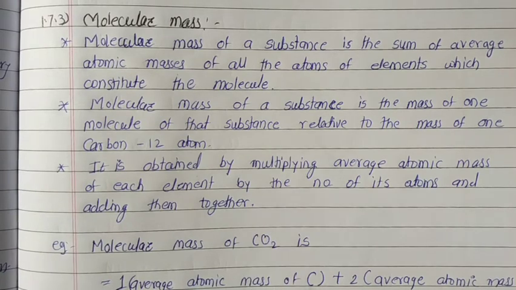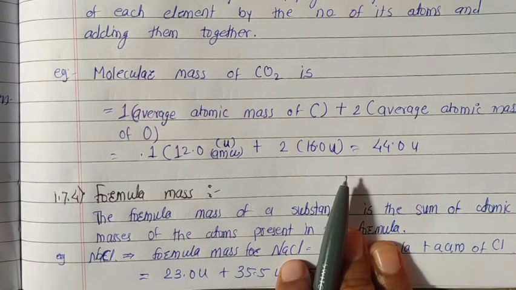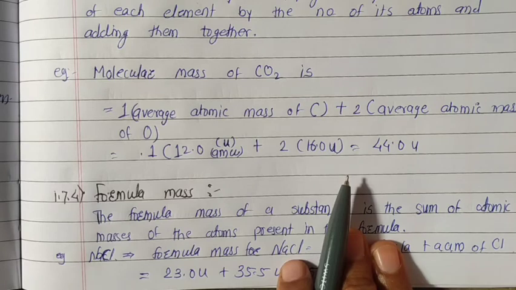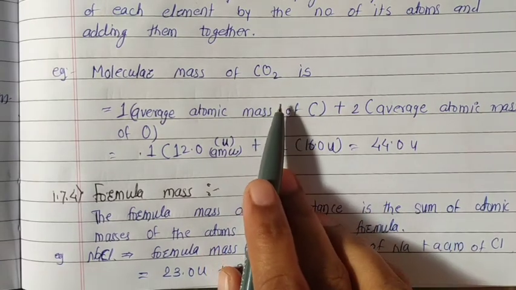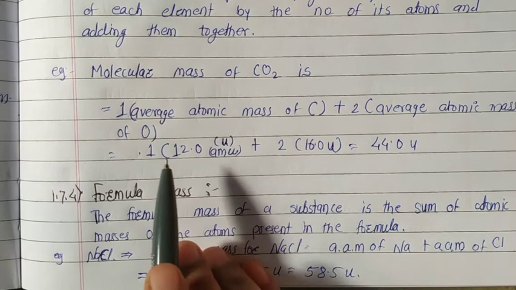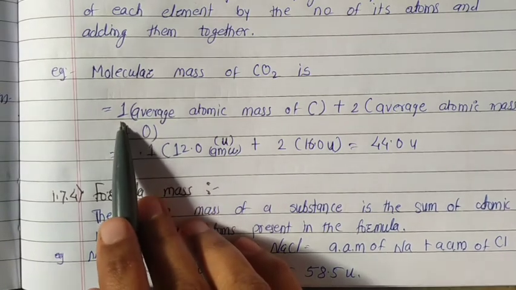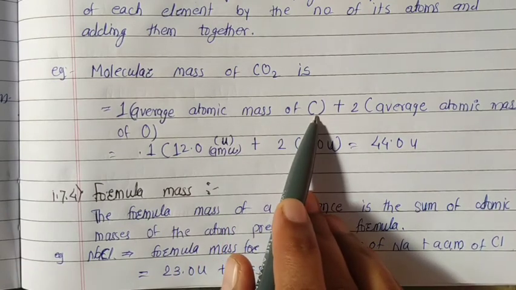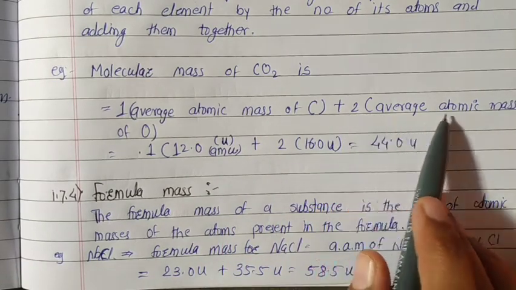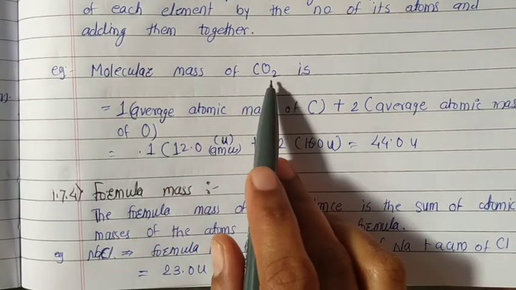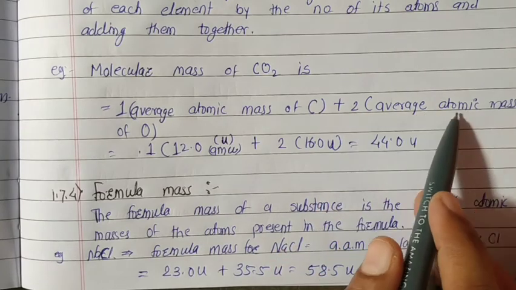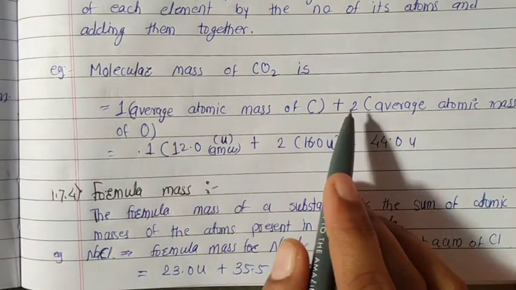For example, to calculate the molecular mass of carbon dioxide: 1 into average atomic mass of carbon plus 2 into average atomic mass of oxygen. Two oxygens are used, and 1 carbon.